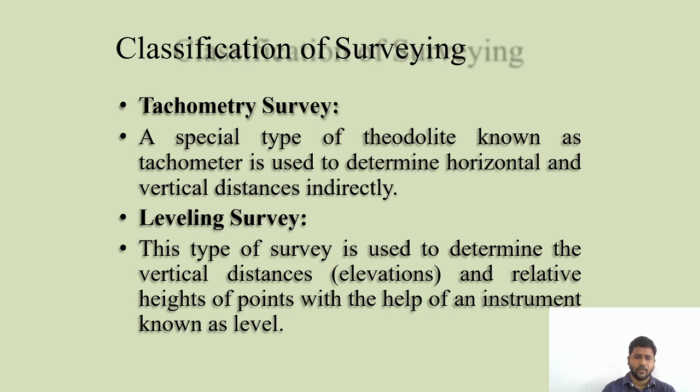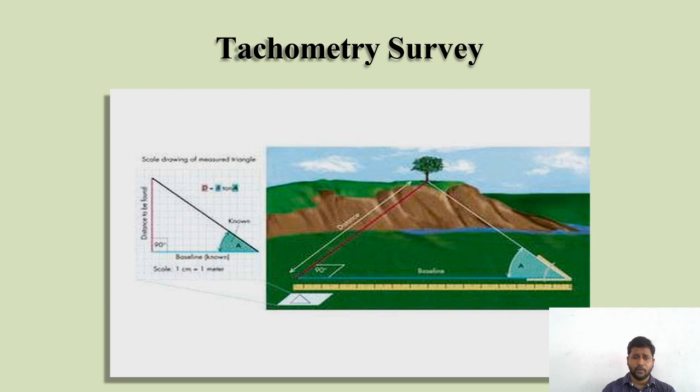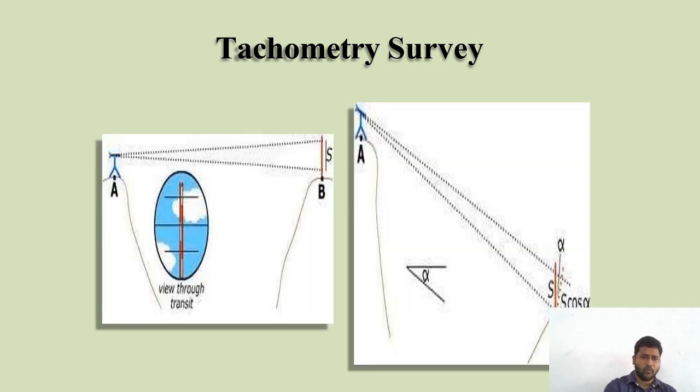Leveling survey: we use auto level and dumpy level instruments for collecting the information in the field. There is a leveling staff. Using this leveling staff with the auto level and dumpy level, we collect the information in the field and plot accordingly. This is the diaphragm I told you about. The cross lines at the bottom and top indicate tachometric surveying. When you are doing a theodolite survey, there are no cross lines at the top and bottom.